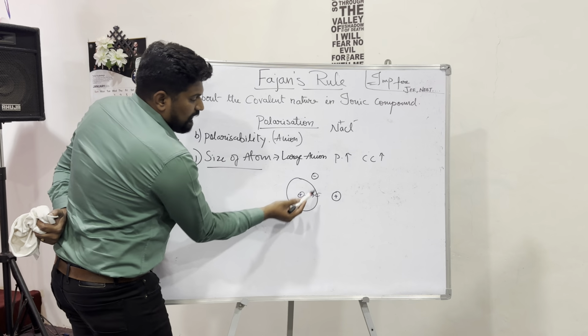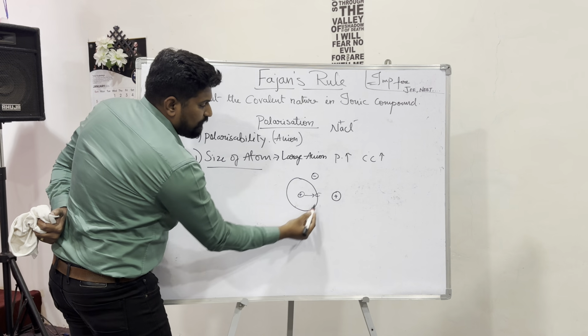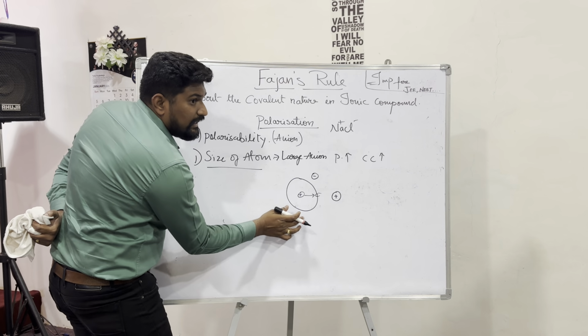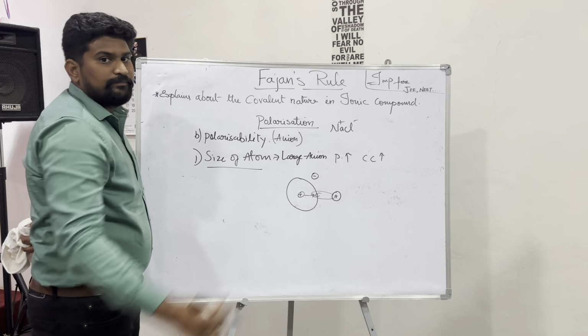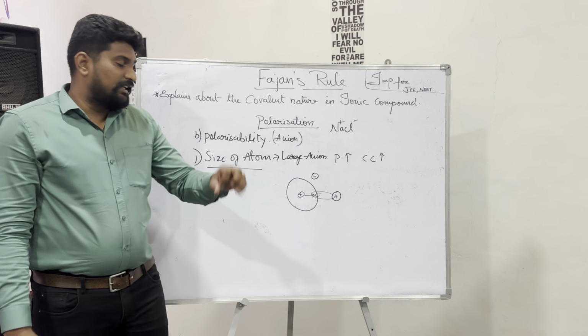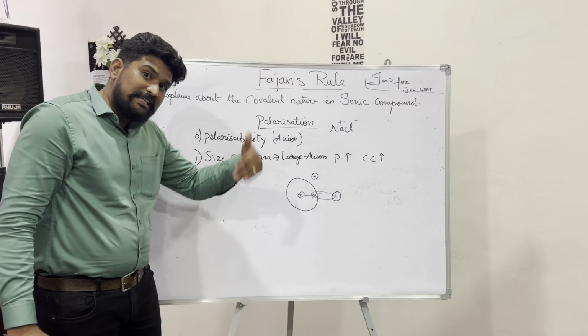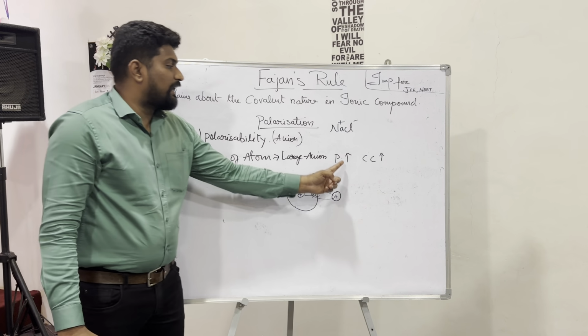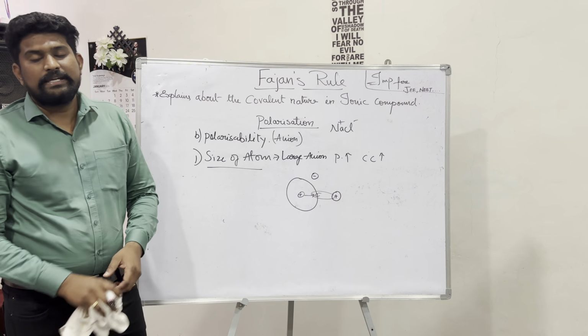If the anion is large and the cation is small, the polarizing power is more for the cation and the polarizability is more for the anion, so it will pull the electrons. So in case of an anion, as the size of the atom increases, the polarizability increases,